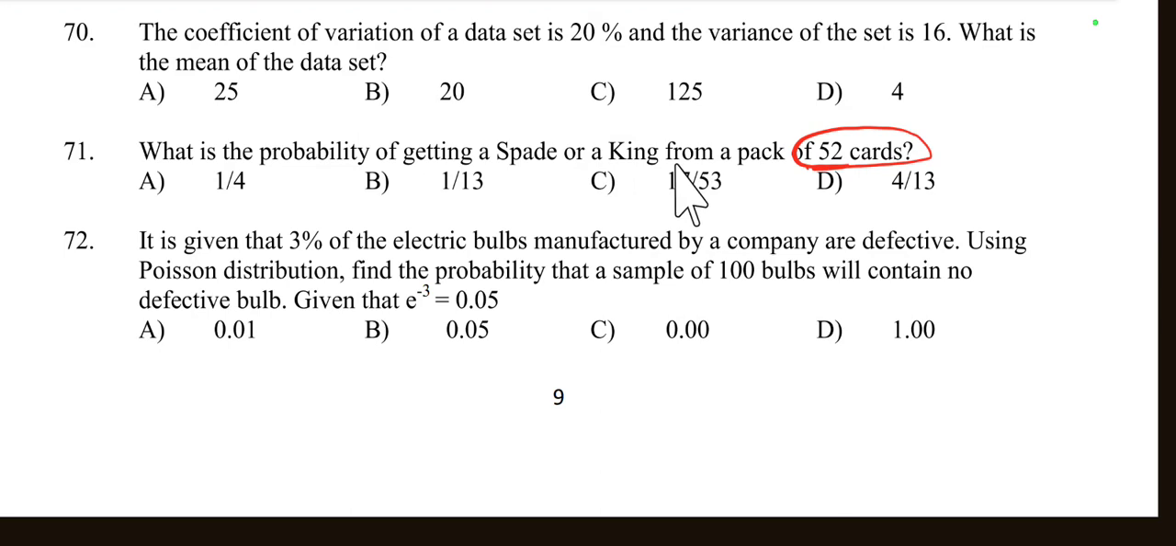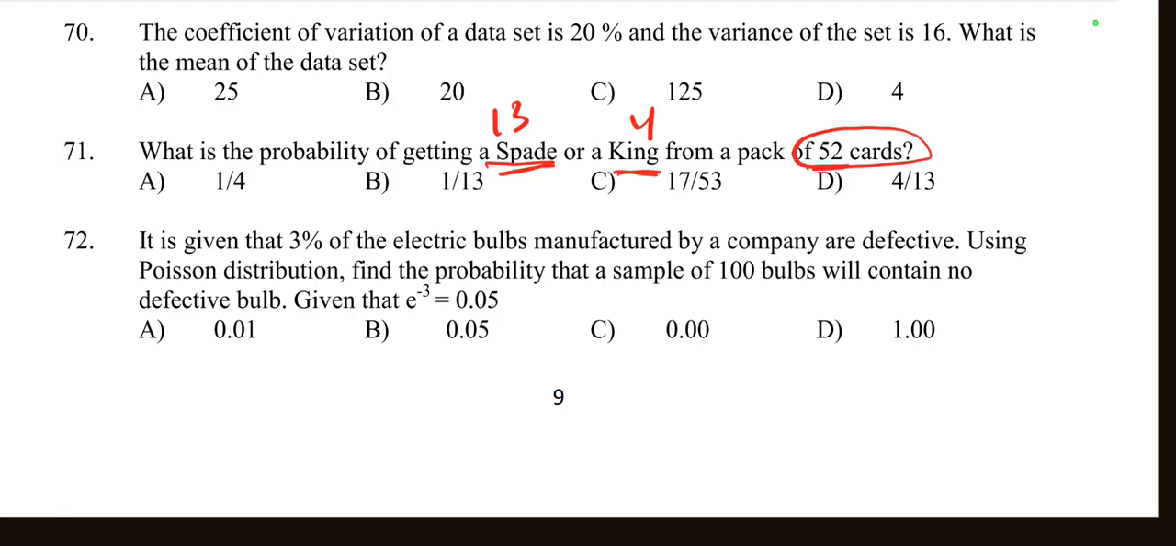So first find the total number of spades. There are 4 types of cards there: spade, heart, diamond, and club. So the number of spades is equal to 13, heart 13, diamond 13, club 13. Now the number of kings: one king is there in each suit, king of spades, king of heart, king of diamond, and king of club. So there are 4 kings in a deck, one king per suit.